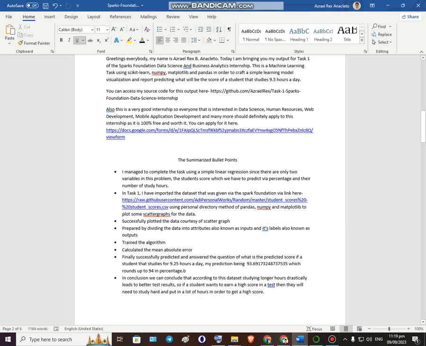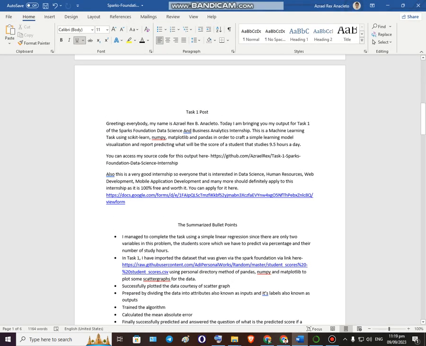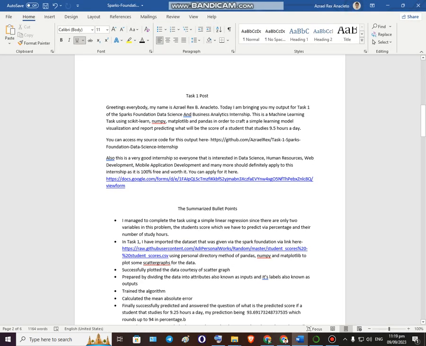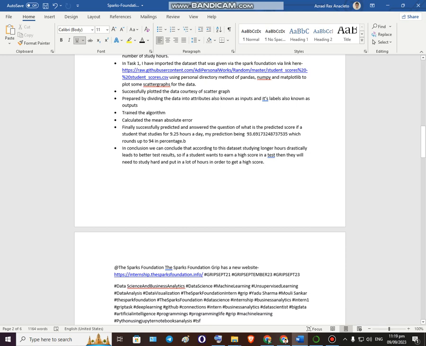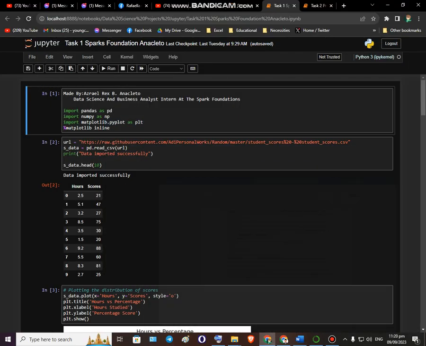And I have this little Microsoft Word document here. This is essentially what I'm going to be posting on LinkedIn. Now, I will probably just post this on YouTube and then paste the URL in my post. Additionally, it tells them to tag the Sparks Foundation, which I don't know if this works, but I'll just try it later. Another option I could do is just make the post and then just insert the video there. We'll see, we'll see.